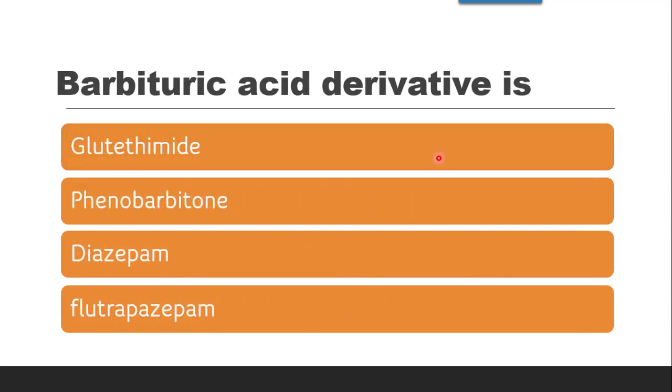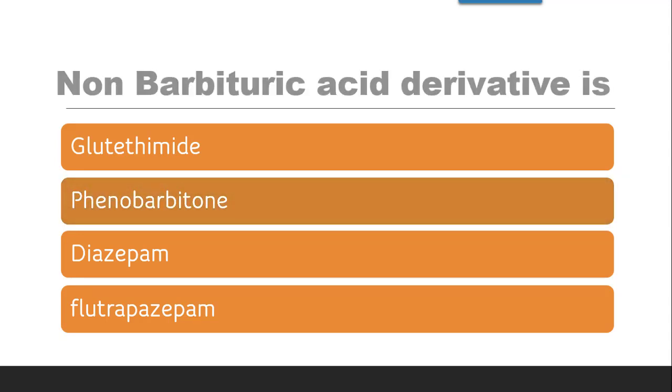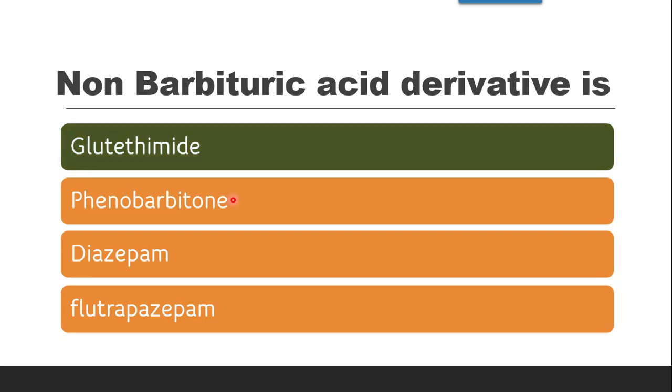Next question is, amongst these drugs, which is the barbituric acid derivative? The famous barbituric acid derivative which is important in sedative hypnotics is Pentobarbitone. So Pentobarbitone is the barbituric acid derivative. Next question is, non-barbituric acid derivative is. It can be asked either as a non-barbituric acid derivative, or as a piperidine ring containing drug. So the correct answer is glutethimide.